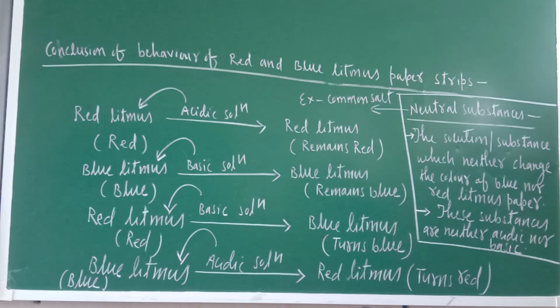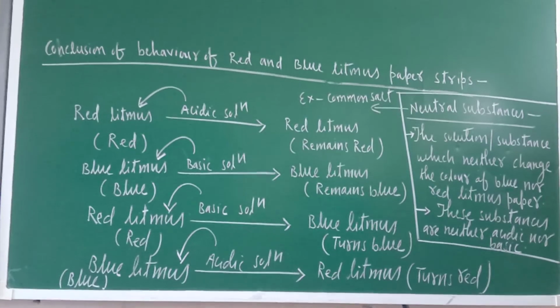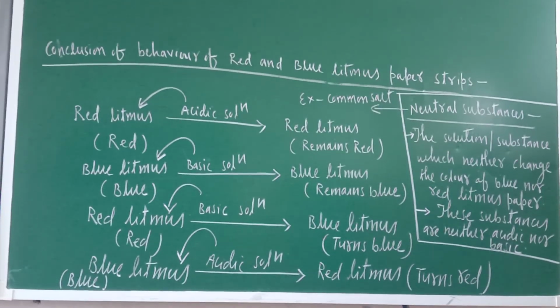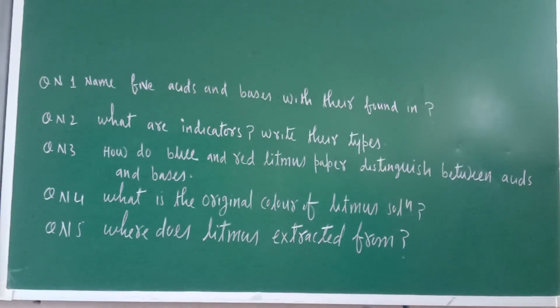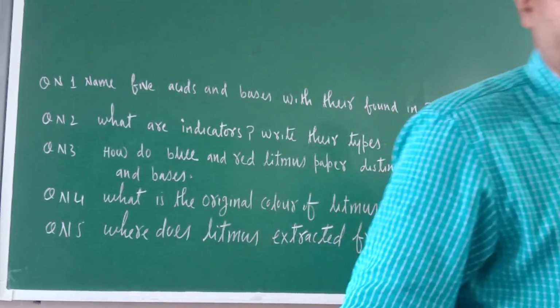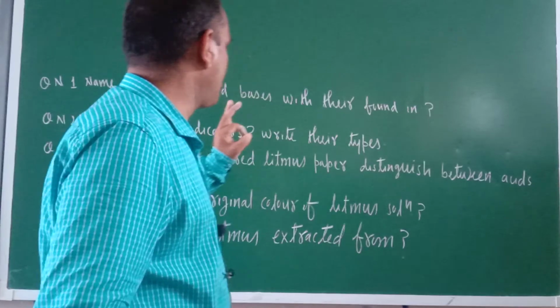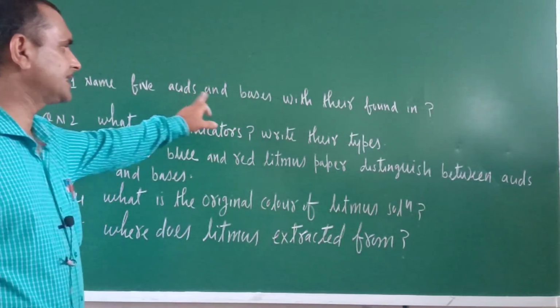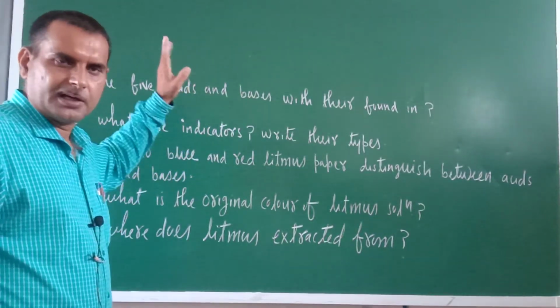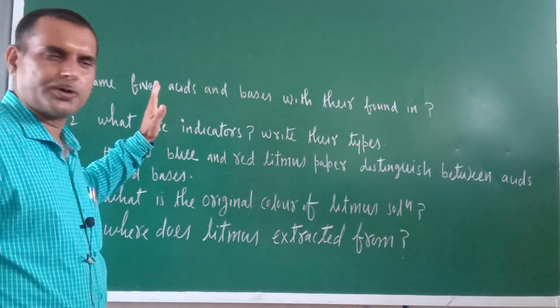Okay, so in this way almost today's video is finished. Now this is the time to give you some questions. So okay dear cadets, now note down the certain questions which I am going to give you from today's part. Name 5 acids and bases which they are found in. As such, column wise you should write.